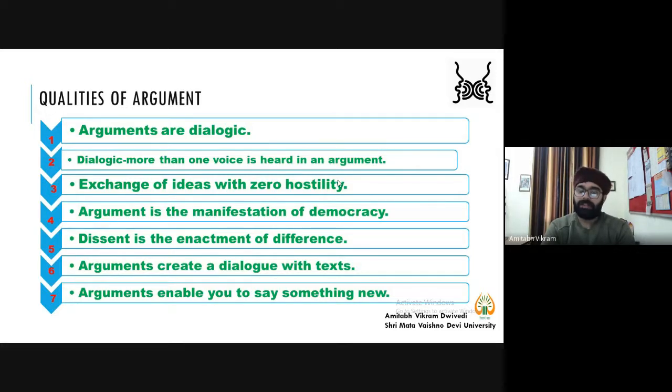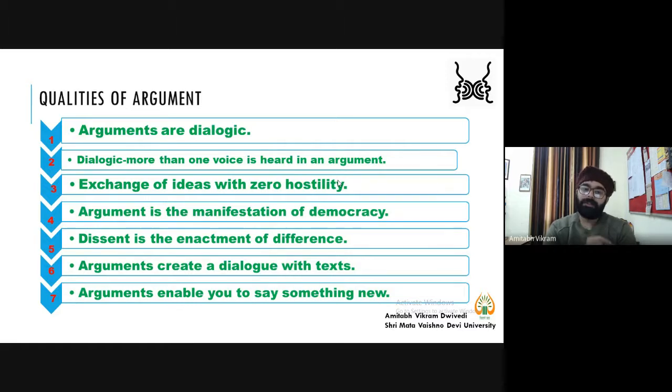Then arguments create a dialogue with the text, because text is written by a writer or an author. And as Barthes says, the author is dead. Now, what is the meaning of this phrase, the author is dead? The meaning is that now the audience is responsible for the meaningfulness. They are not dependent upon the writer's view.